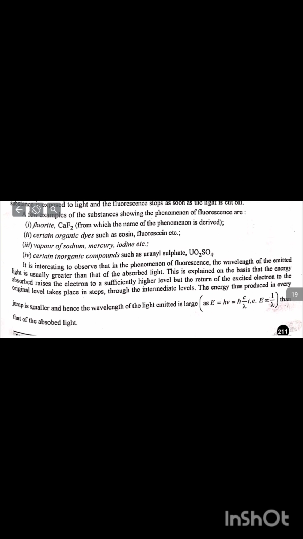and the fluorescence stops as soon as the light is cut off. A few examples of substances showing the phenomenon of fluorescence are fluorite, certain organic dyes such as eosin, fluorescein, vapors of sodium, mercury, iodine, and certain inorganic compounds such as uranyl sulfate. It is interesting to observe that in the phenomenon of fluorescence, the wavelength of the emitted light is usually greater than that of the absorbed light.